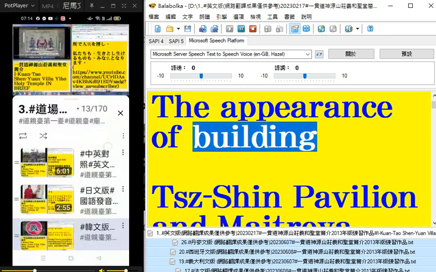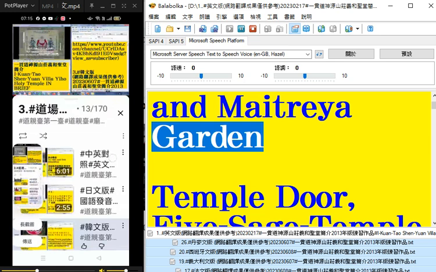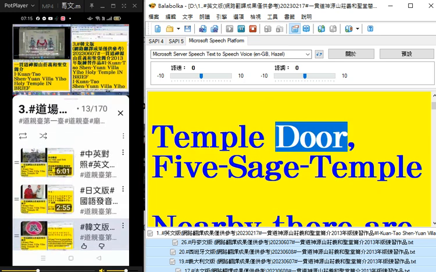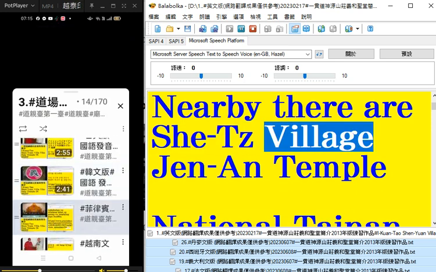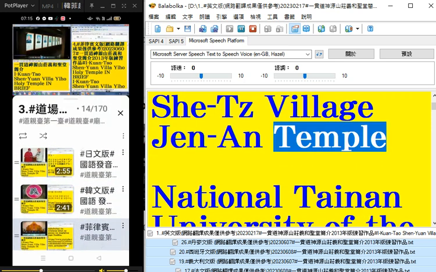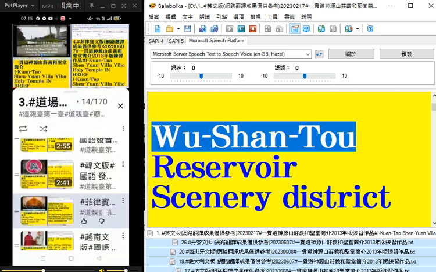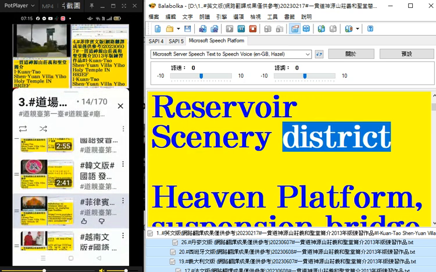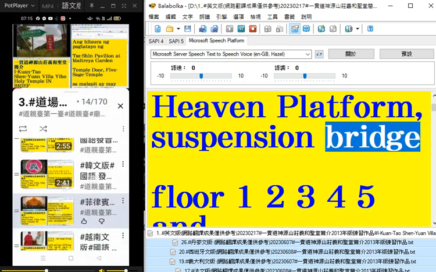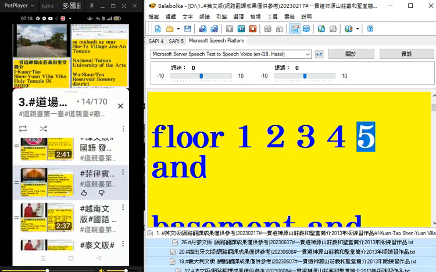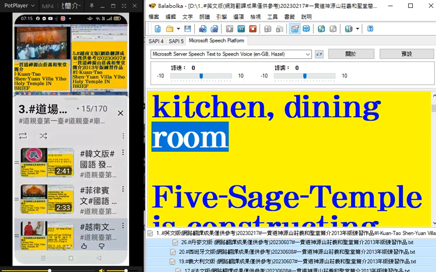The appearance of building. TSZ Shin Pavilion and Maitreya Garden. Temple door, 5 Sage Temple. Nearby there are Shi TZ Village Jenan Temple, National Tire University of the Arts, Wushan 2 Reservoir Scenery District, Heaven Platform, Suspension Bridge. Floor 1 2 3 4 5 and basement and kitchen, dining room.